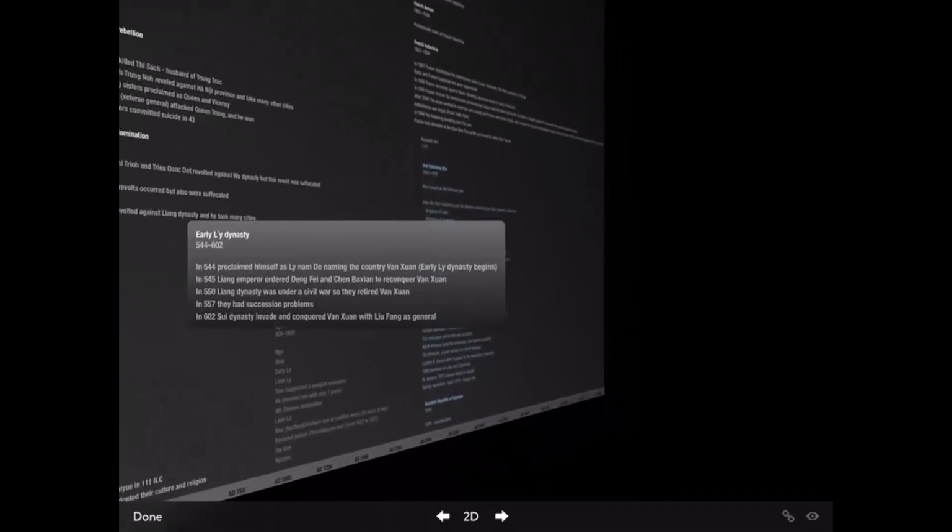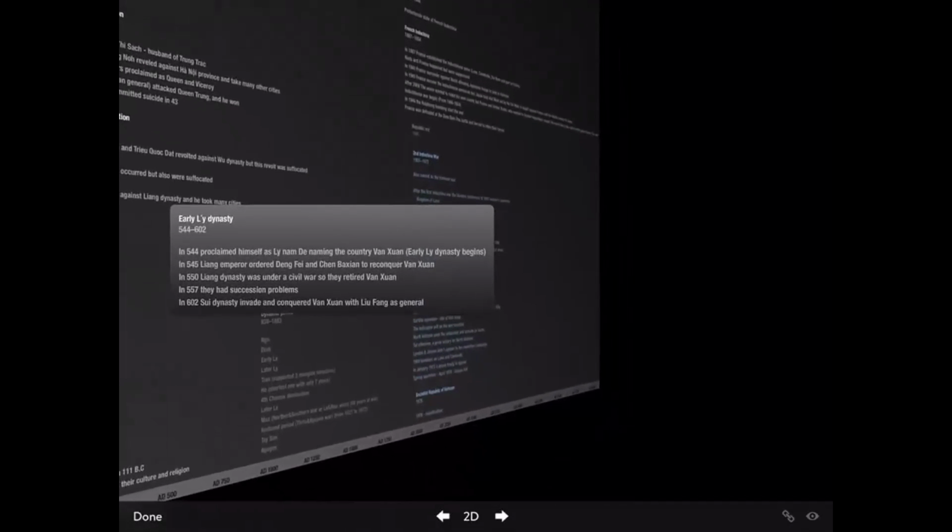500 years will be the ones in which China will dominate Vietnam. In 248, many revolutions will be suffocated, but in 542, Ly Bi revolted against the Liang dynasty, and he took many cities, and the domination will end. In 544, Ly Bi will name the country Van Xuan.